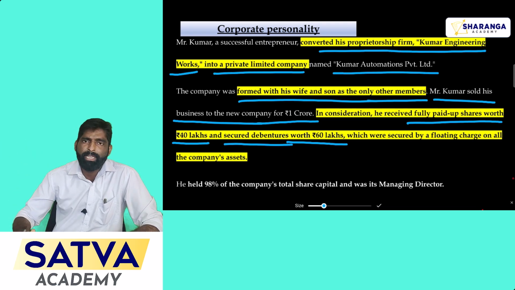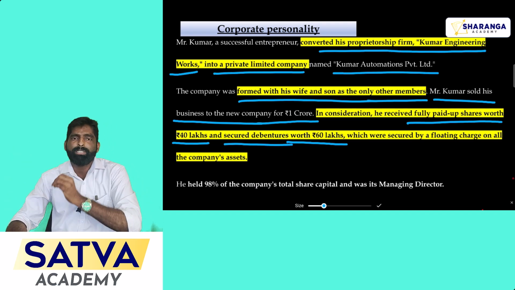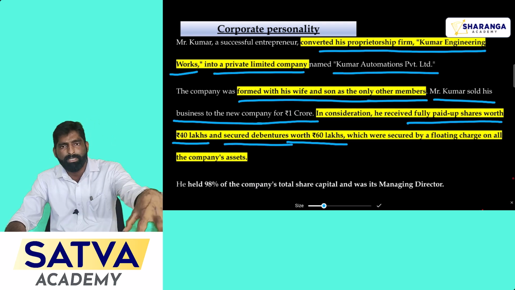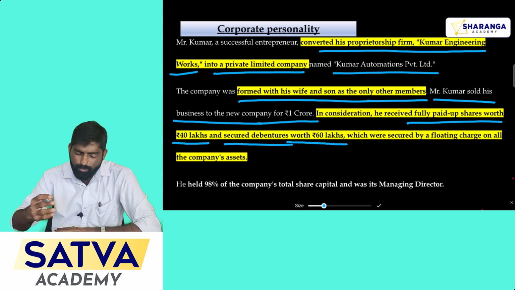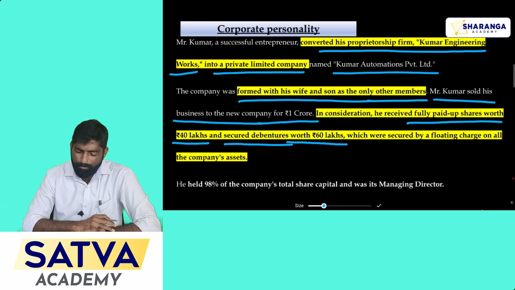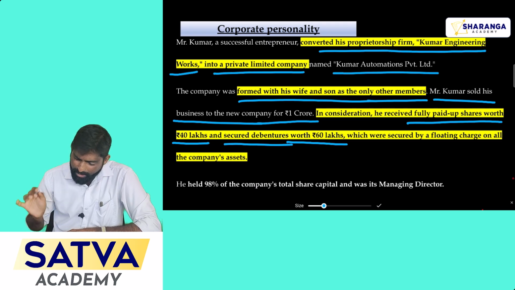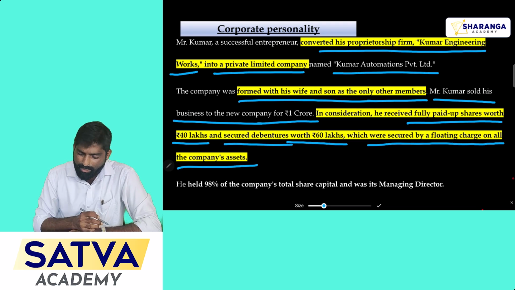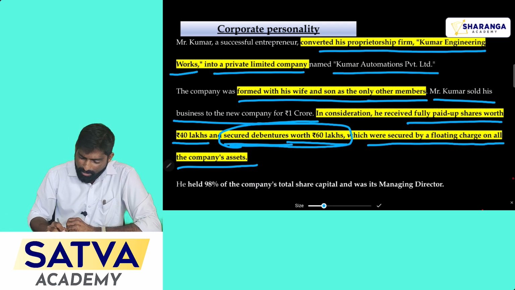So this one is possible. Being an artificial personality, it has contractual capacity. By using that contractual capacity, it can make a contract with the shareholder and it can buy the business of the shareholder also. That was the transaction made here in this question. Okay. Next, the debentures were secured by a floating charge on all the company's assets. See here, for the secured debentures held by the shareholder, that is 60 lakh rupees, the company's assets were attached as security.